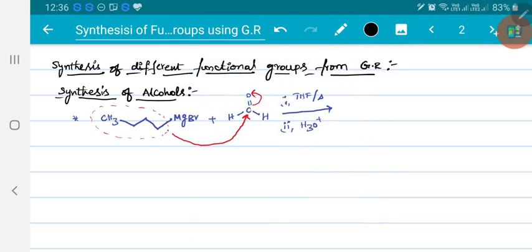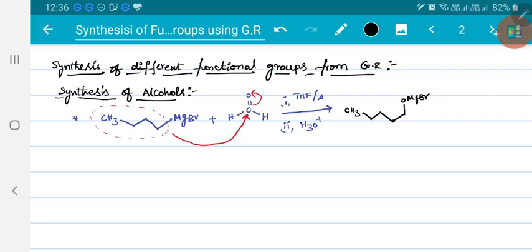Now the product obtained will be CH3, carbon 2, 3. This got attacked over this carbon. There are already 2 hydrogens here, so don't bother about hydrogens now. And this converted into OMgBr.